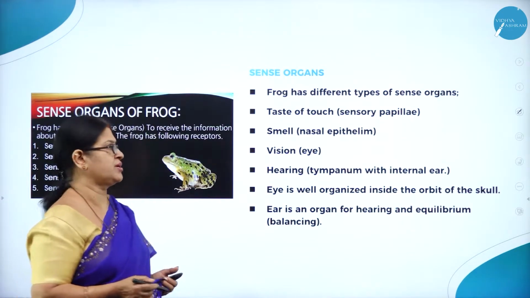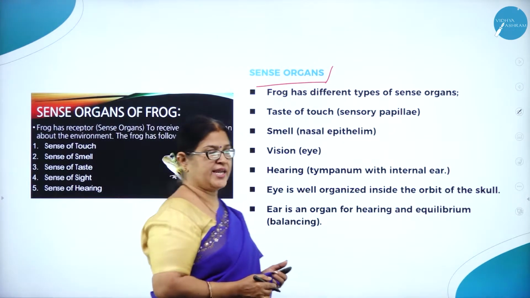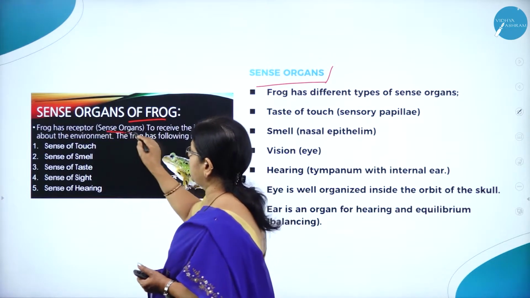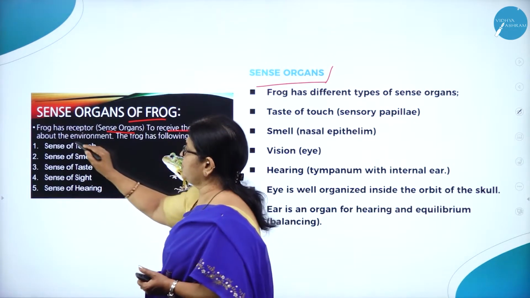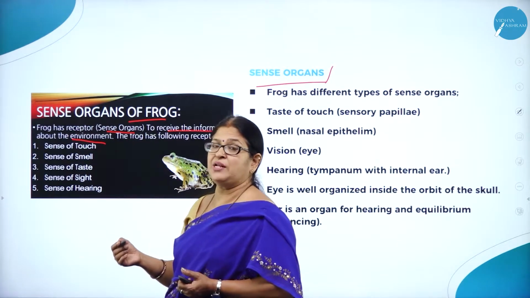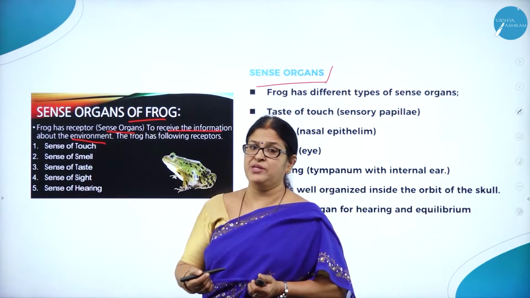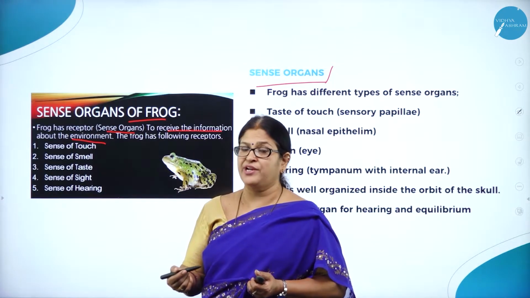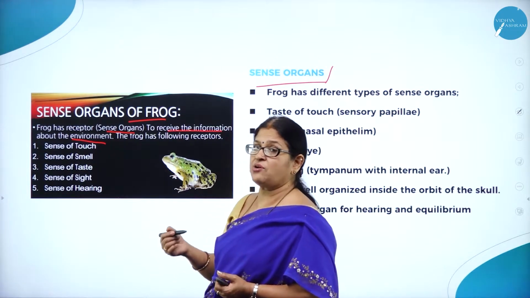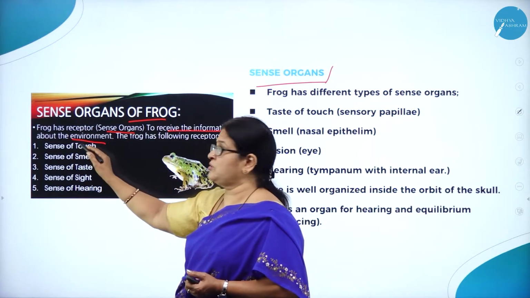Moving on to the sense organs. So what are all the sensory organs in case of frog? Frog has receptors, that is sense organs, to receive information about the environment. As you know, this animal is such a clever animal. For example, if it comes across predators or enemies, it tries to camouflage or change its body color. So what are the sensory organs in case of frog, so that it is able to receive the information about the environment?